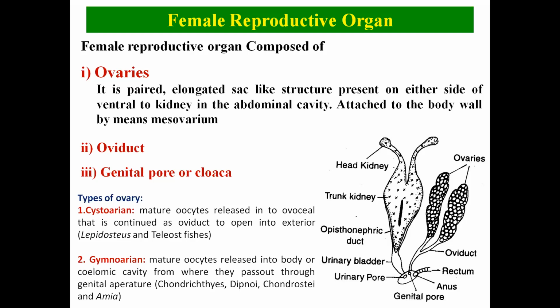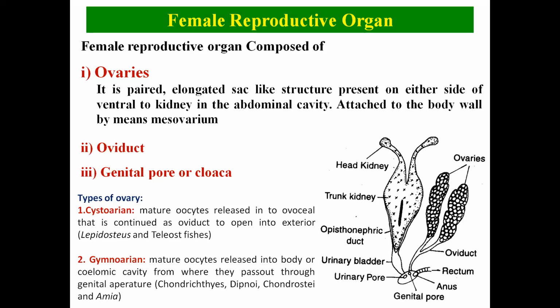When the mature oocyte travels through the oviduct and goes outside the body, it is the Cystovarian ovary; when it is released inside the coelomic cavity and from there goes outside, it is the Gymnovarian ovary.